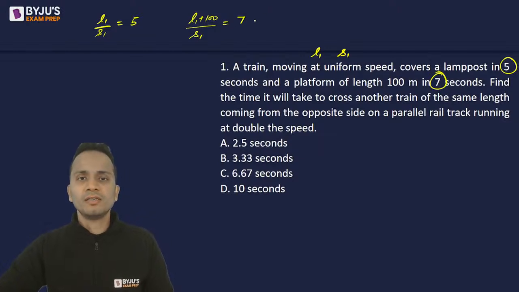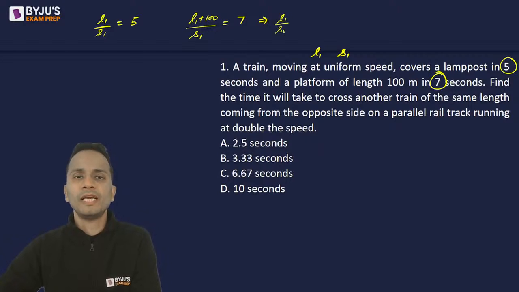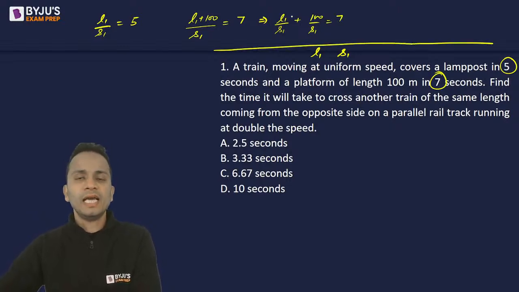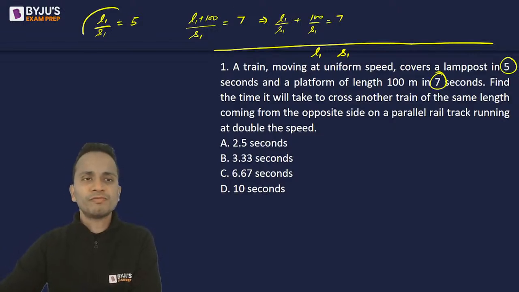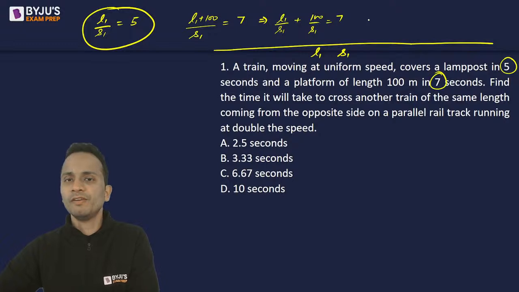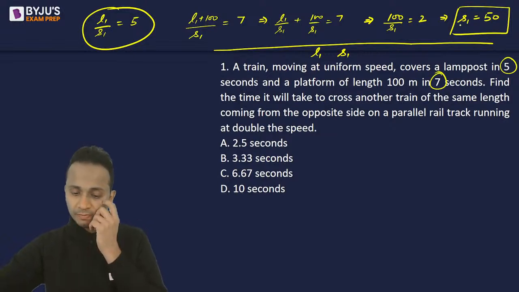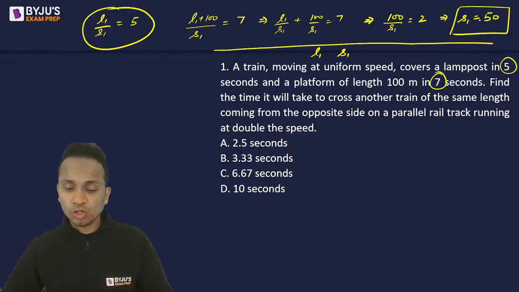So if I simplify the second equation, I can write it as L1 upon S1 plus 100 upon S1 is equal to 7. Now L1 upon S1, I can pick the value from the first equation. L1 upon S1 is equal to 5. So from here, I can say that 100 upon S1 will be equal to 7 minus 5, that is 2. So I'll get the speed of the first train, that is 100 upon 2, which is 50. So this is the first thing. S1 is equal to 50.